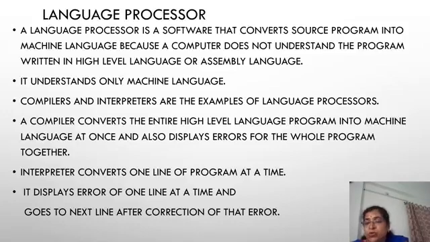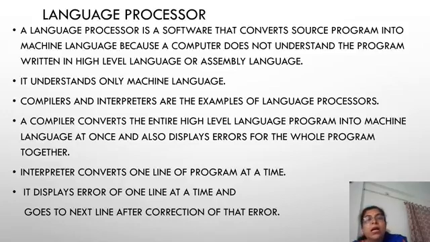See, whenever persons speaking different languages want to talk with each other, they have one interpreter who interprets one language into another language. So both human beings can understand each other's language even when there is a difference of language between them. The computer understands only machine language. Compilers and interpreters are examples of language processors.